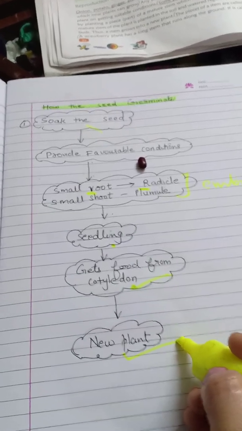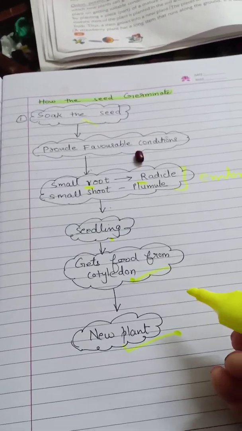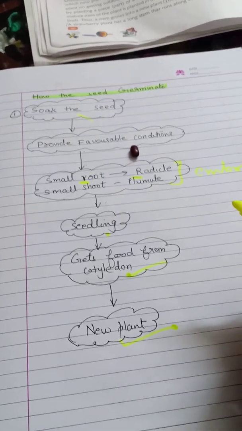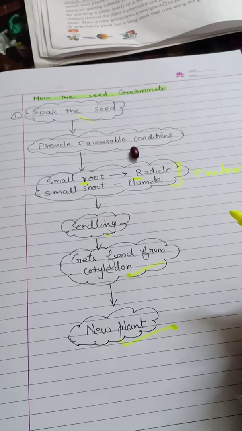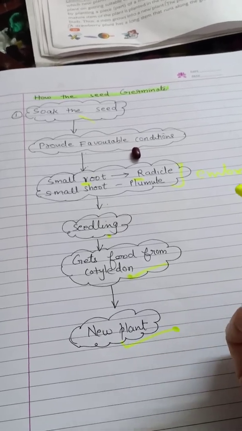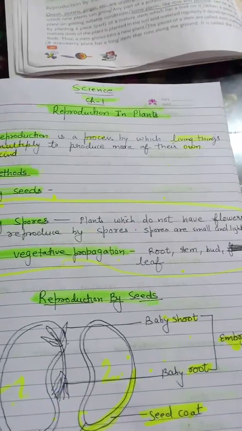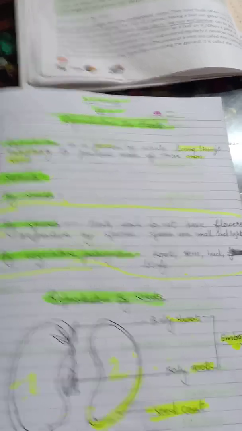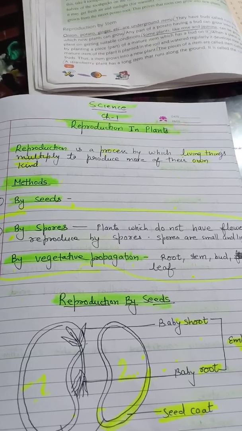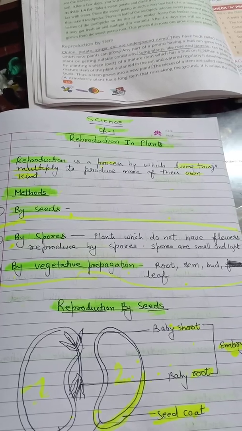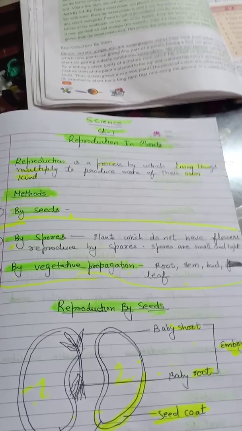So children, this is very easy to understand. As our growth and development takes place, in the same way plants' growth and development also takes place. It is a simple process, they just need favorable conditions for that. And reproduction is a natural process which is done by each and every organism to increase their number. Imagine if plants did not reproduce, what would happen? One day there would be no plants.